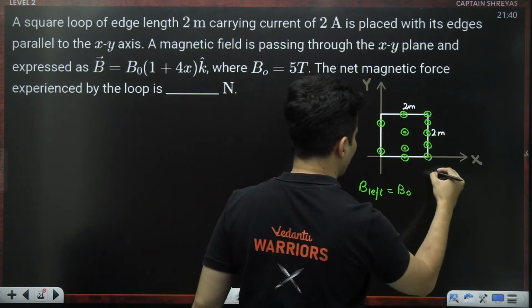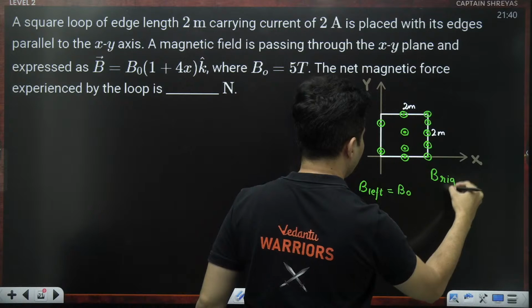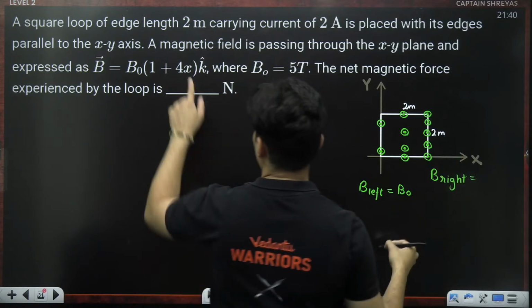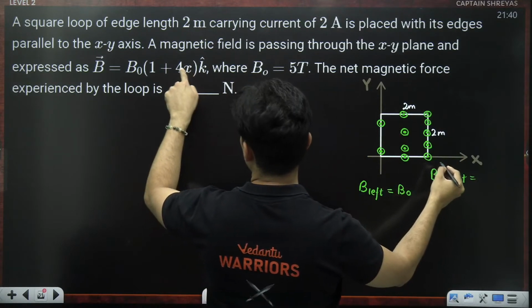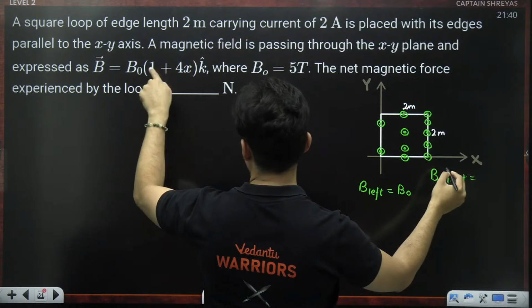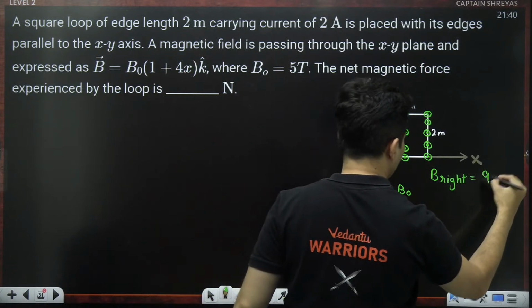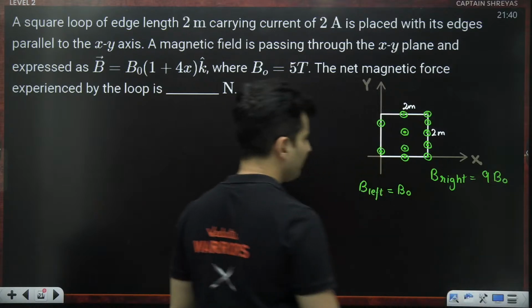Whereas on the right side of the loop, x will be 2 meters, 2 into 4, 8, 8 plus 1, 9. So it will be basically 9 times B naught.